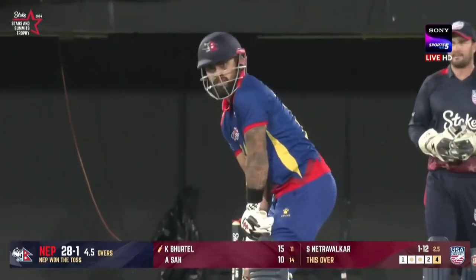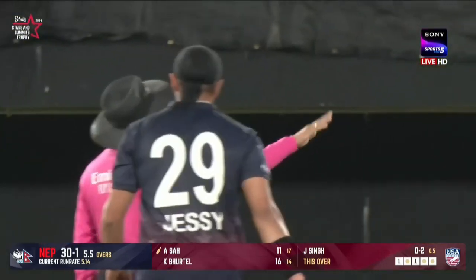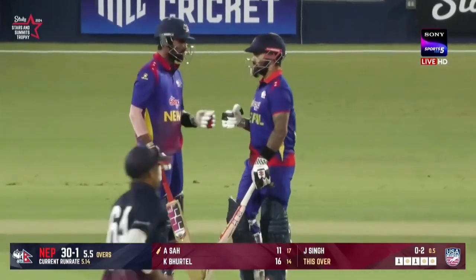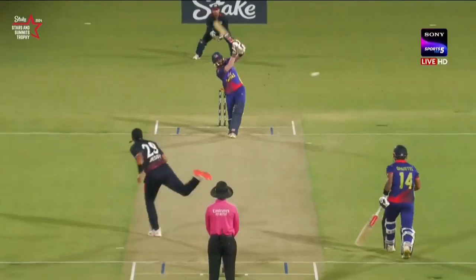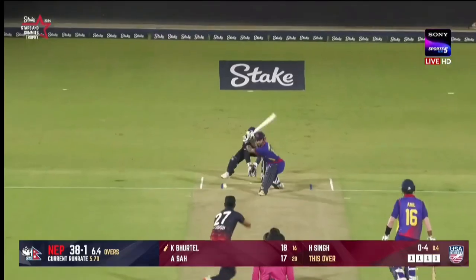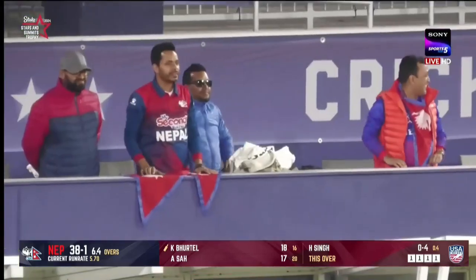Yeah, we spoke about Netravalkar going over and around the stumps. Look, that's hit aerial and in the gap. The length there just too full. And Anil Shah takes advantage. Jesse Singh got a little bit greedy there, searching for that full length swing. Over pitches it. Past Ali Khan to the rope. It's 34 for 1 at the end of the power play. And he's rated as this one swept.